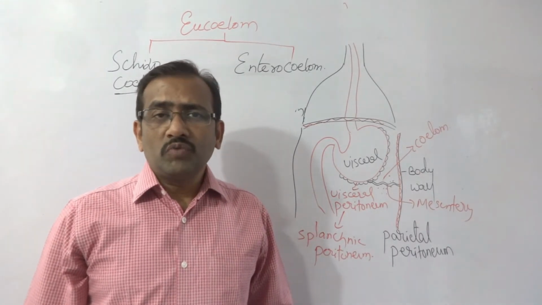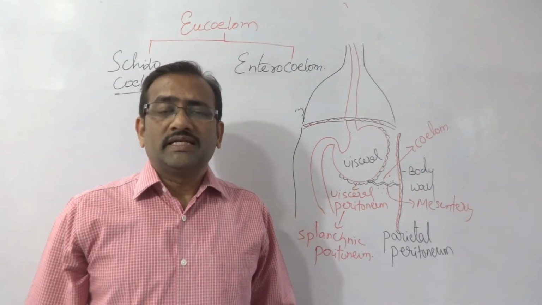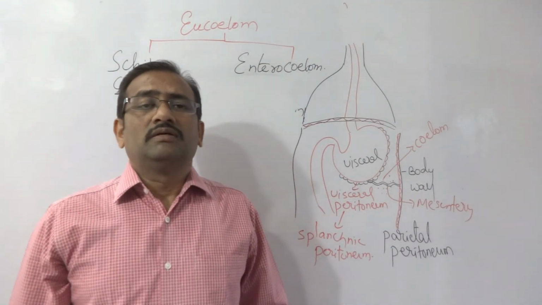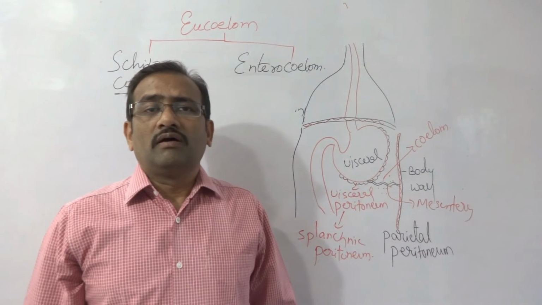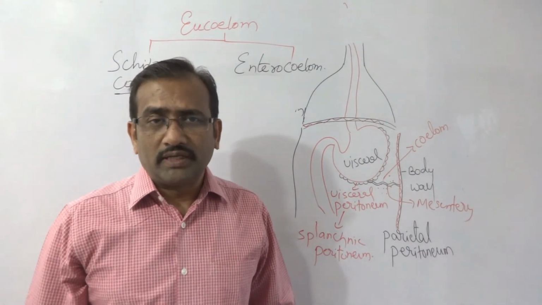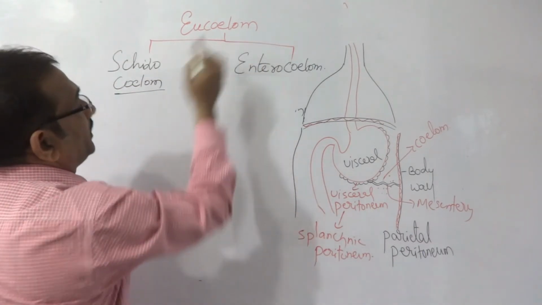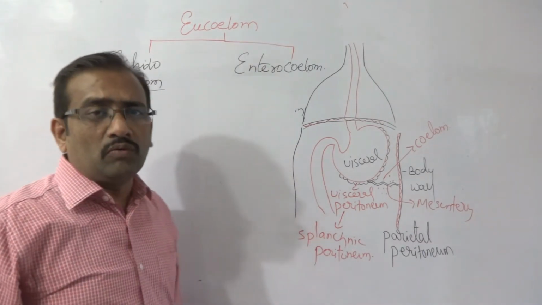Division Protostomia is divided into three subdivisions: first acoelomata, second pseudocoelomata, and third schizocoelomata. Our topic now is eucoelomata or eucoelom, true coelom.